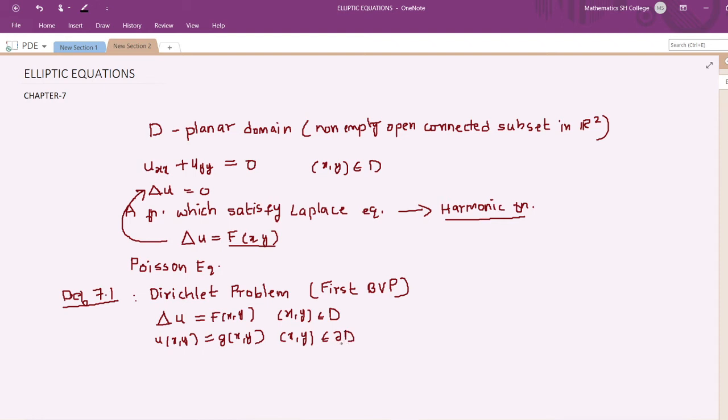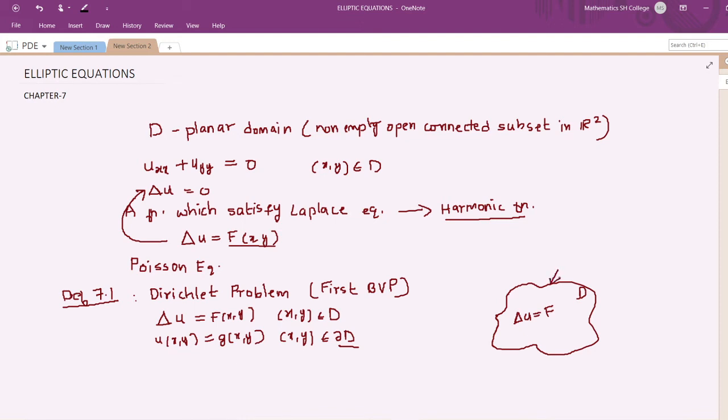This represents the boundary of the domain. So inside the domain it satisfies this equation, and on the boundary u takes the value g. Here f and g are given functions. D is as usual the planar domain, and this represents the boundary of D. This is called the Dirichlet problem. So suppose this is the domain D, then it says that inside this, u must satisfy the equation delta u equal to f, and this is the boundary.